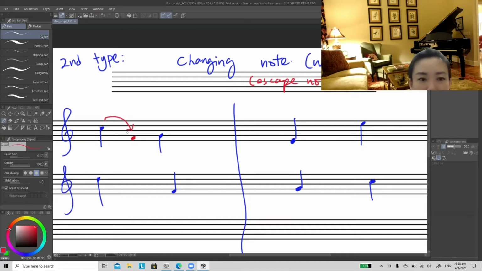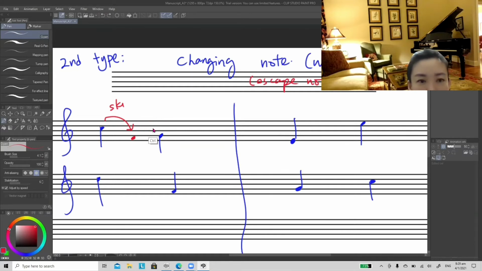So this F, from C to F, is a skip. So if this person skips first, he must be able to step up to another building. Okay, so you must be at a weak beat, so you must join to the left side. If you start with skip, then you must resolve by step.